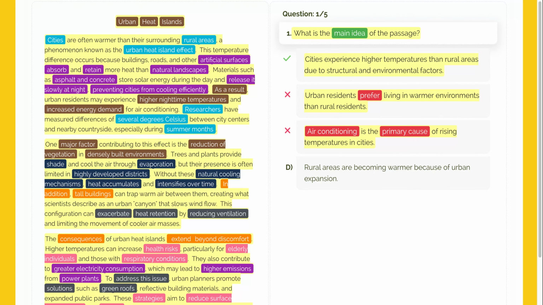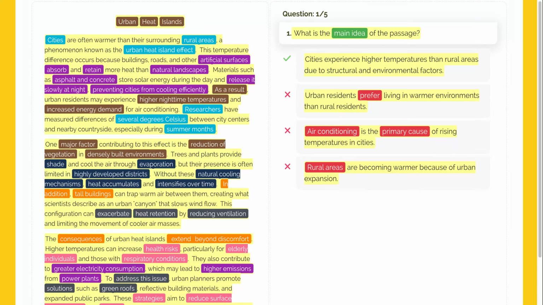Now, let's take a closer look at option D. Rural areas are becoming warmer because of urban expansion. This option focuses on rural areas becoming warmer. But wait, the whole passage is about why cities are warmer than their surroundings. It doesn't discuss rural areas warming up. It uses them as a surrounding comparison point. This is a distraction from the main focus, so it is incorrect.